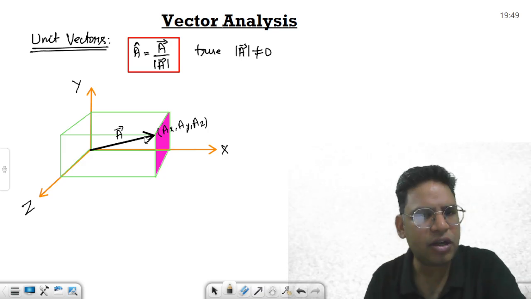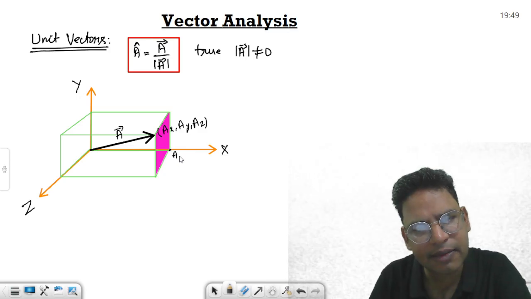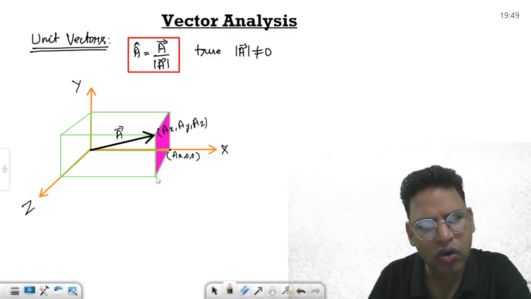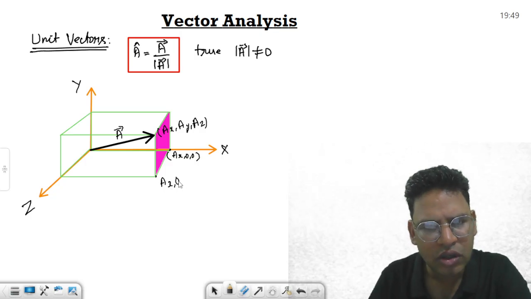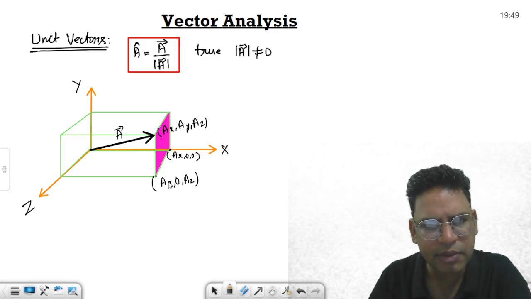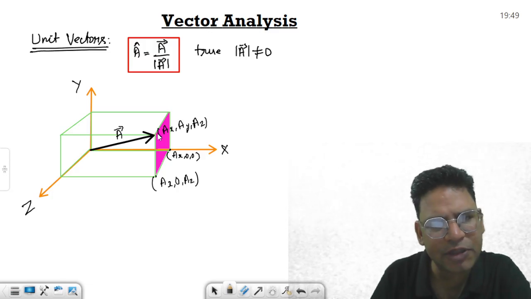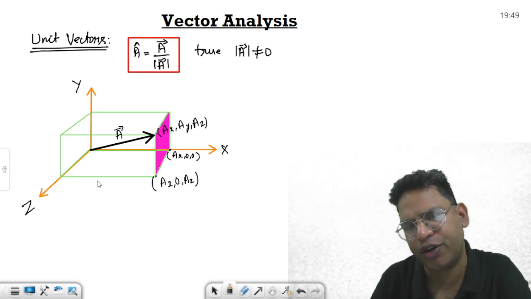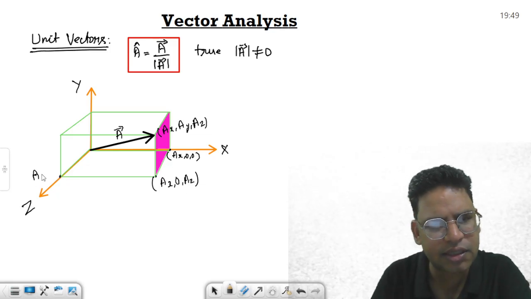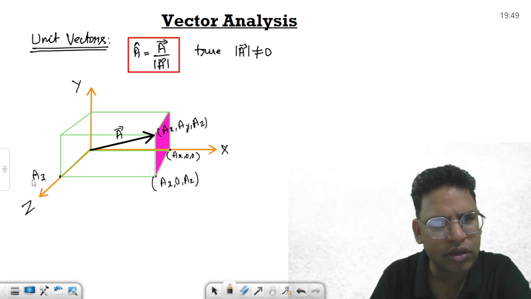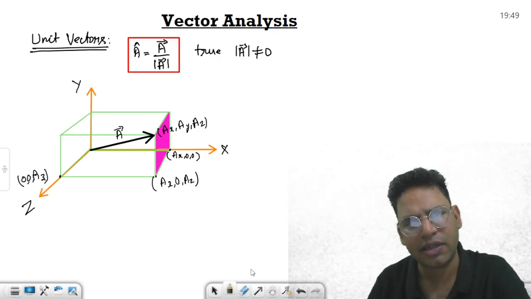So if you look, what is Ax? The coordinates of this point are Ax, 0, 0. Okay, the coordinates of this point have to be Ax, 0, Az, right? Because if you look at it along the y axis, I think you can easily do it. This is Az, right? So Az, 0, 0. Okay, xyz or xyz, whatever you call it.